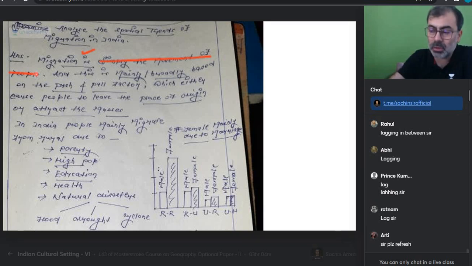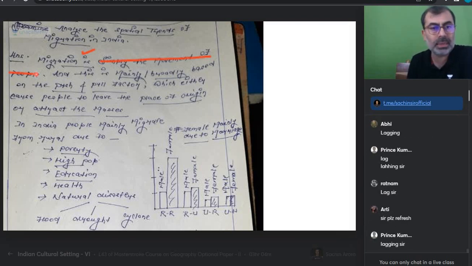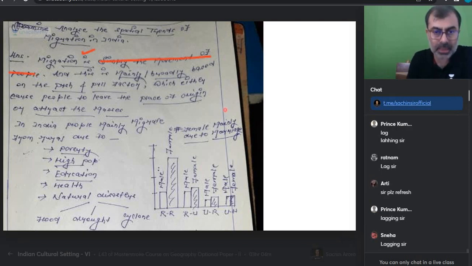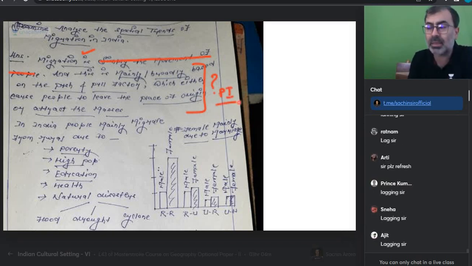We said migration involves spatial movement of people across a political boundary for a specific purpose, both short term and long term. Do we get that? So we won't do this, children, it becomes wrong. And this is mainly broadly based on push and pull factors, which either cause people to leave. If you want to do this, you can link paper 1 here. First of all, the migration definition has been loosely given. Please understand, such loosely written statements create a bad impression on the examiner. Now, why write this? You can say scholars in their models, like Lee, have given the push and pull theory, which determine this. In India, people mainly migrate due to.